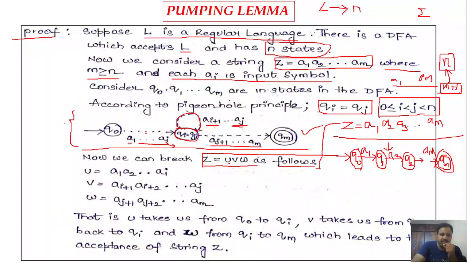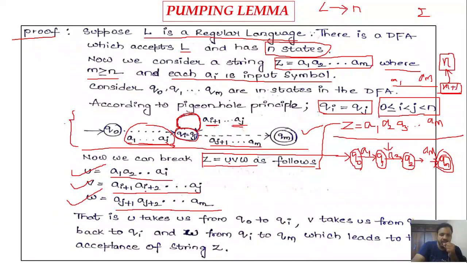The first part is from a1 to ai, that is u, consisting of the terminal sequence from a1 to ai. The next portion of the input is ai plus 1, ai plus 2, and so on up to aj, which is considered as v. And the third portion of the input is w, which is from aj plus 1, aj plus 2, and so on up to am.